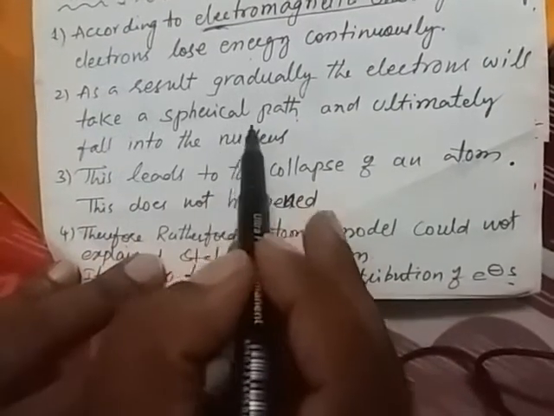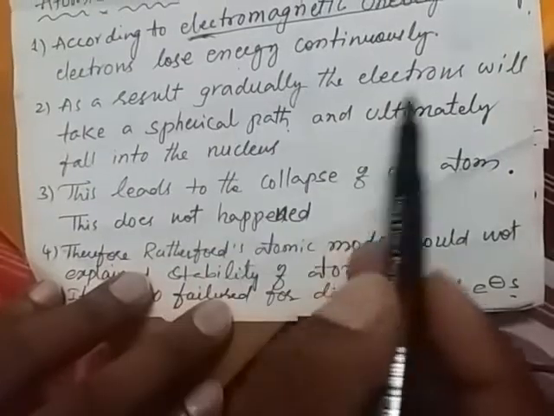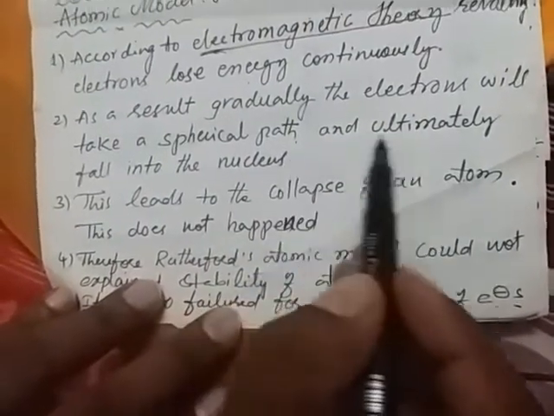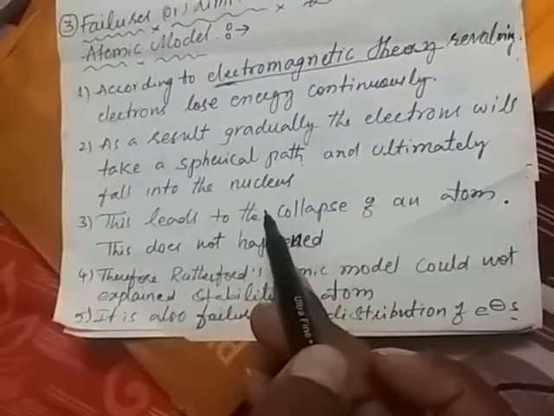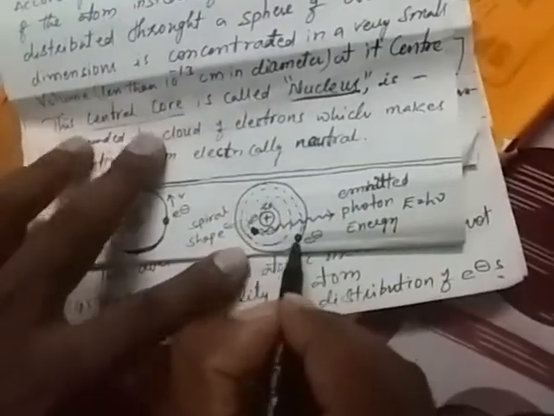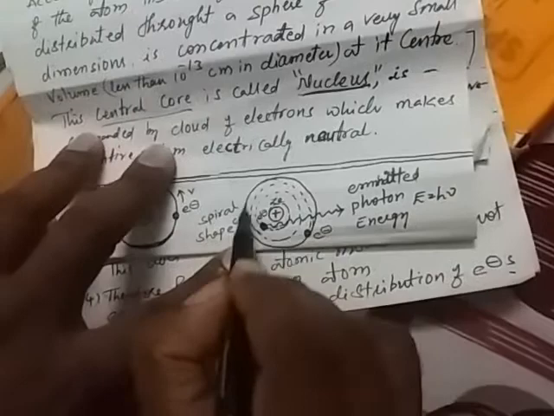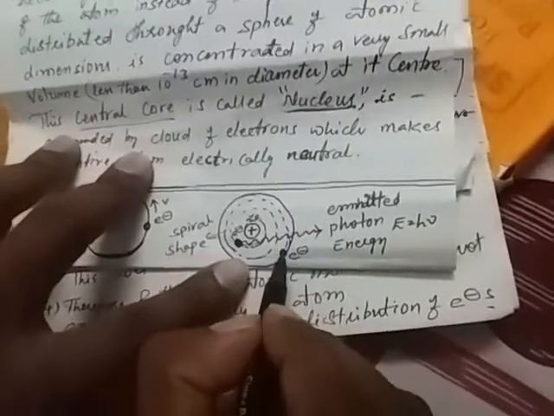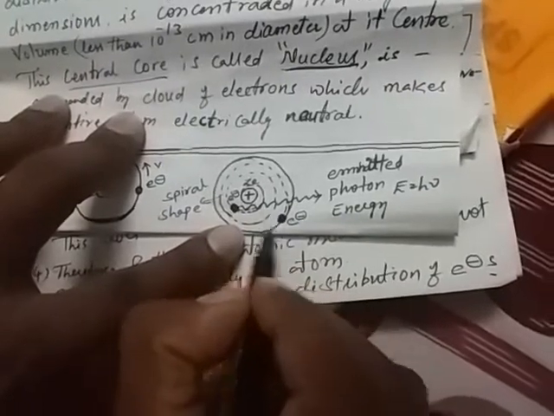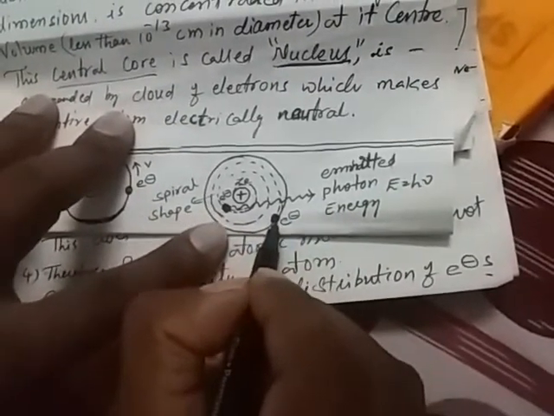When the electron loses the energy, gradually it takes a spiral path and ultimately falls into the nucleus. See here in the diagram. The electron is revolving around the nucleus in a circular path, and due to the electromagnetic theory, or centripetal acceleration, energy is lost.